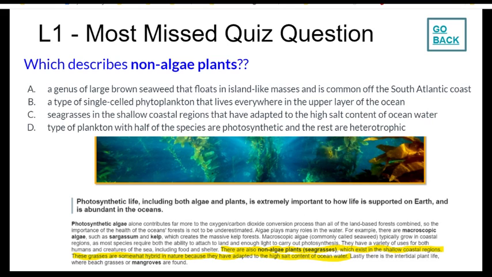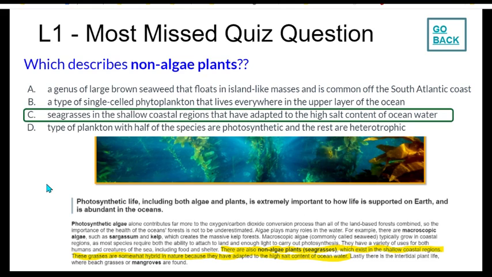These grasses are somewhat hybrid in nature because they have adapted to the high salt content of ocean water. The correct answer is C. Seagrasses in the shallow coastal regions that have adapted to the high salt content of ocean water.